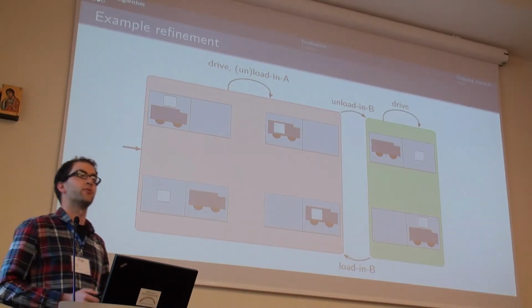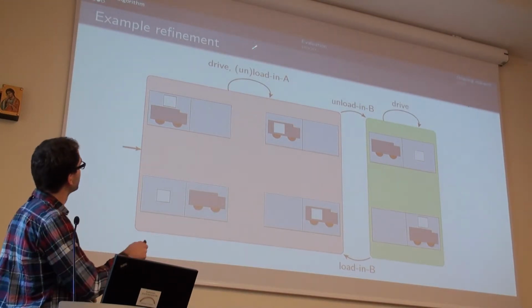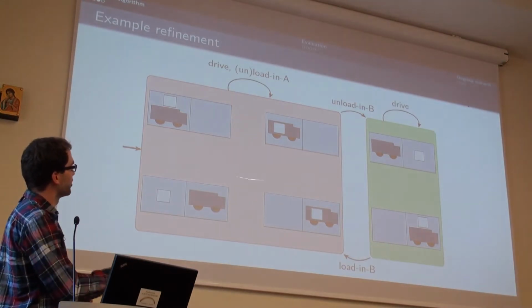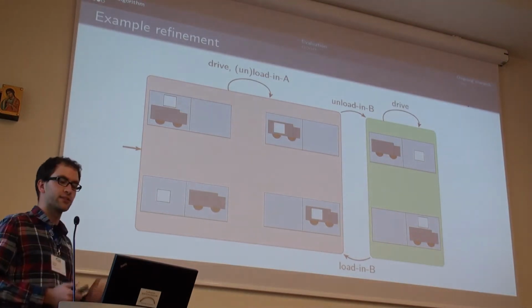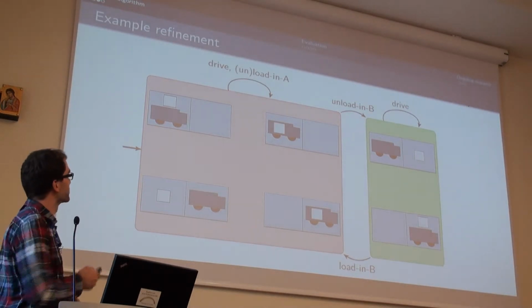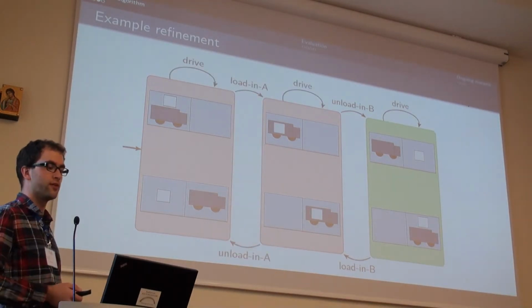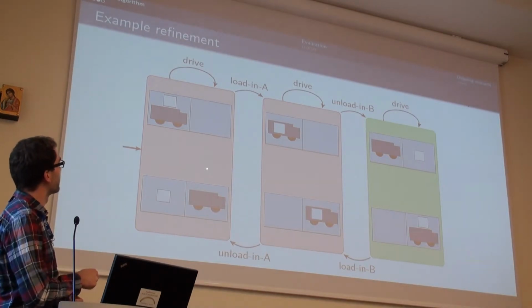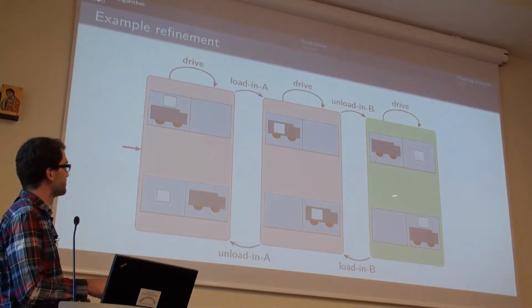And it doesn't matter which one we use. We could either split by the package or by the truck. And let's consider that we use the truck this time. So we split this state into two states, and we get this abstraction here.